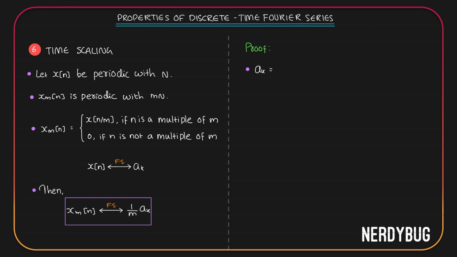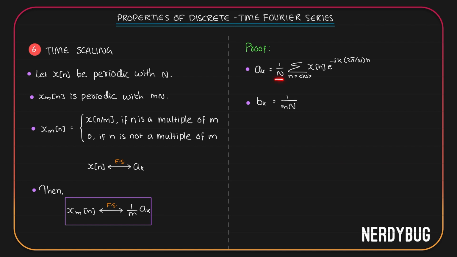We know what ak is. It is 1 by n summation where n can take any n consecutive integer values, x of n e raised to minus jk 2 pi by n n. Let us call the Fourier series coefficients of xm of n bk. Then bk is going to be 1 by mn.